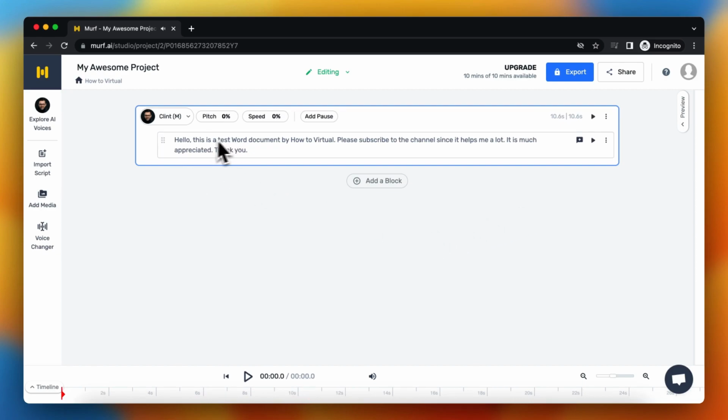So it's just perfectly fine. It's just imported. You can do it with any Word file or any other supported file.